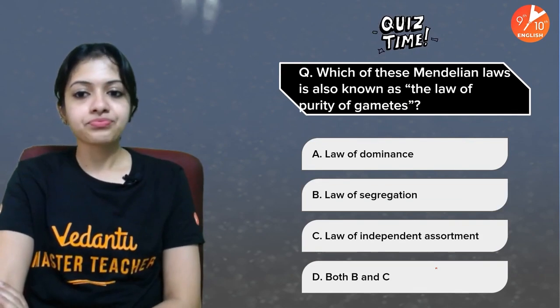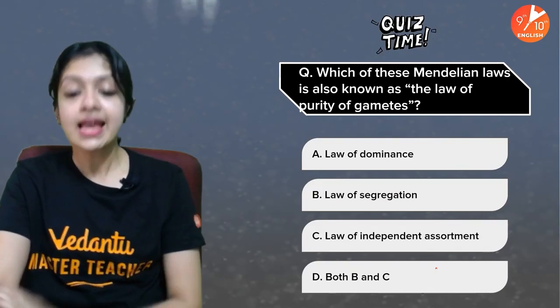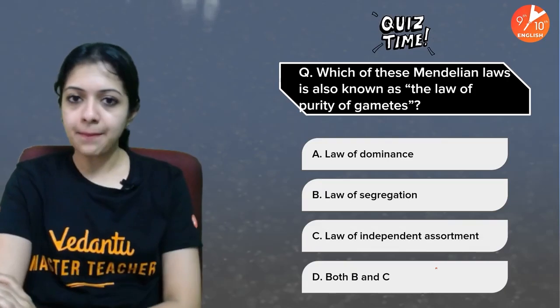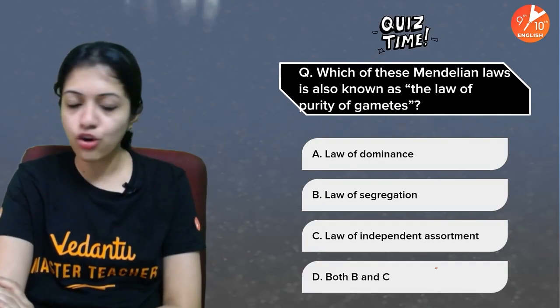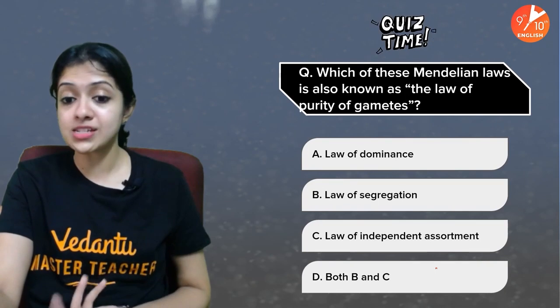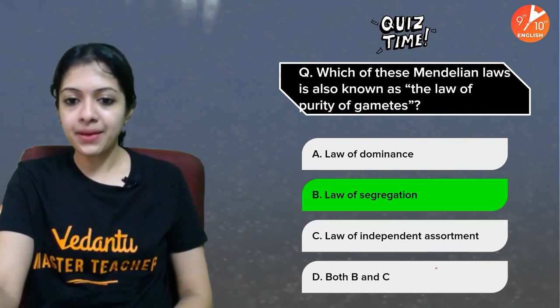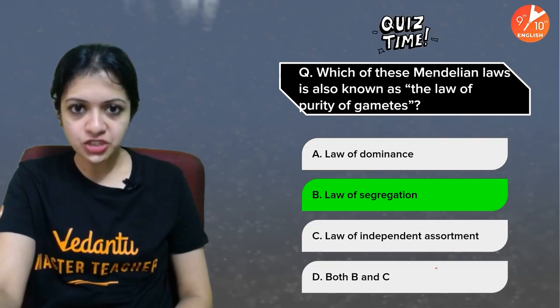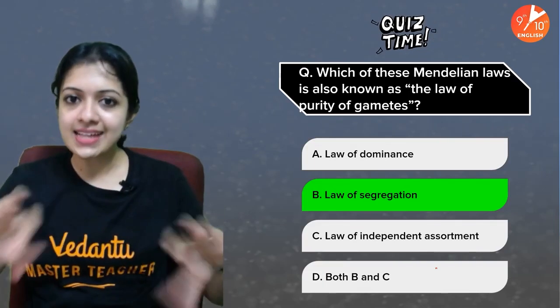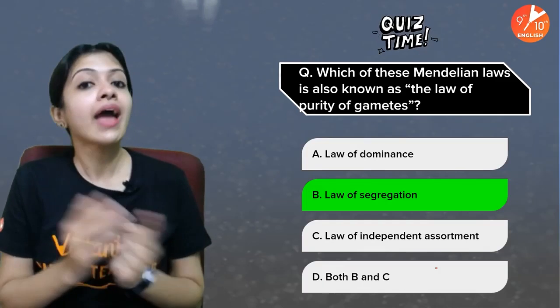Yes, next one. Which of these Mendelian laws is also known as the law of purity of gametes? Yes, I have told you the meaning of law of purity of gametes. Is it the law of dominance, law of segregation, law of independent assortment, or is it both B and C? Your time is up, and the answer is law of segregation, wherein alleles of a gene segregate and enter into different gametes, meaning that gametes are pure for an allele.